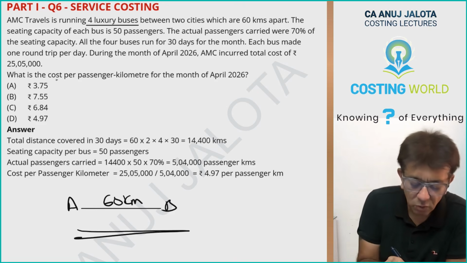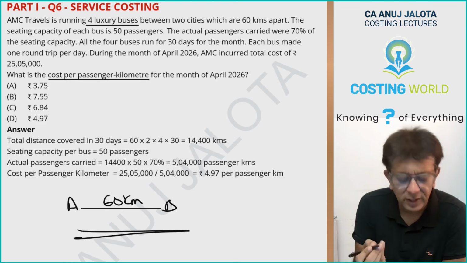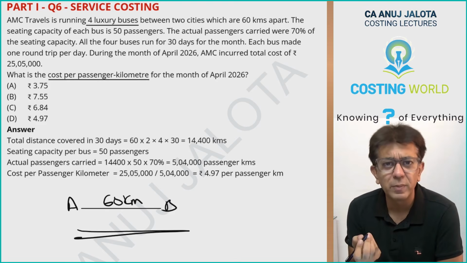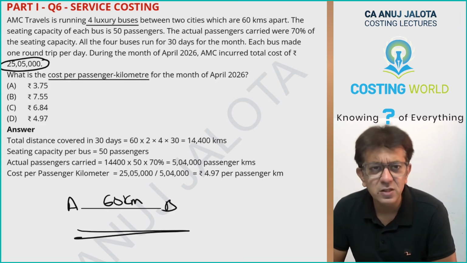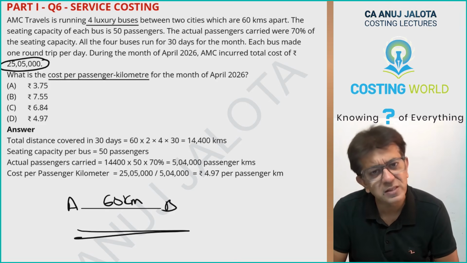If you want cost per passenger kilometer, find out the total cost. Usually for that we make an operating cost statement, but in this question it is given to you. Divide by the number of passenger kilometers. So try to find out the number of passenger kilometers.